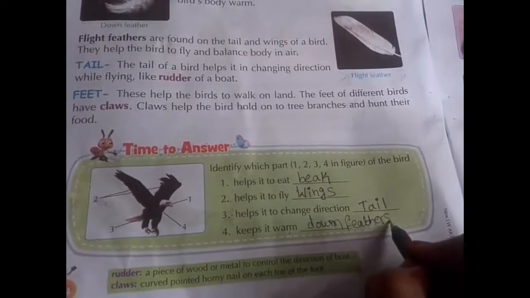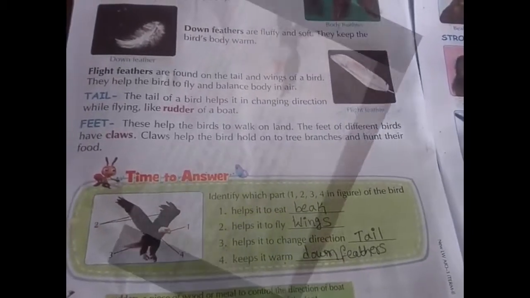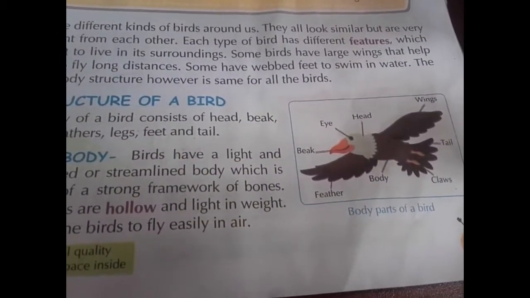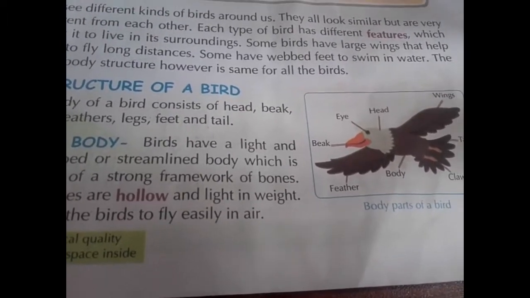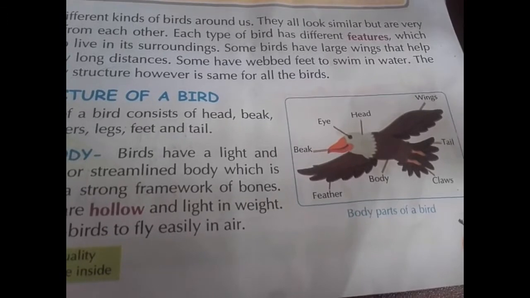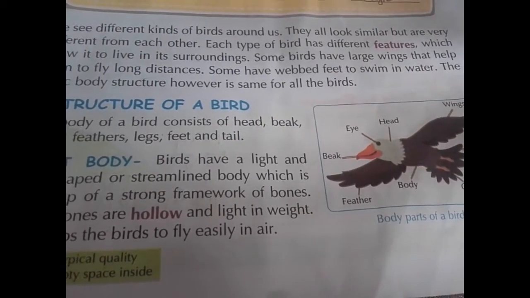Down feathers. Write down in your book. Okay children, memorize the body parts of a bird and also memorize which part of a bird helps with which use.